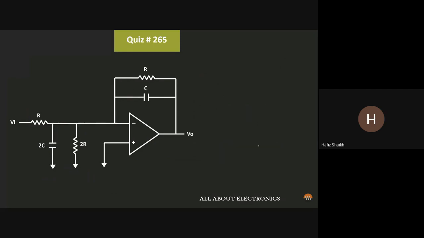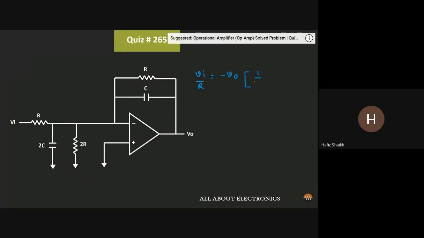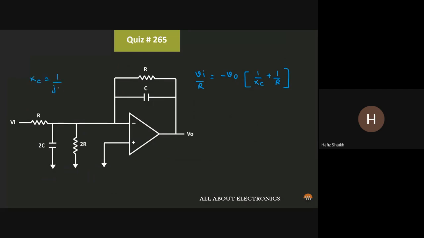So from this, V in divided by R is equal to minus V out times (1 divided by Xc plus 1 divided by R). Now we know that Xc is equal to 1 divided by j omega c, right? So we can write it as minus V out times (j omega c plus 1 by R).